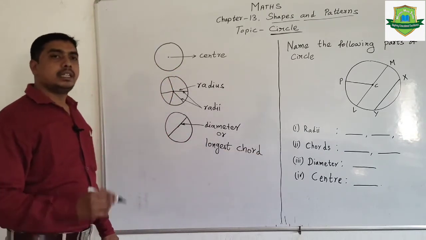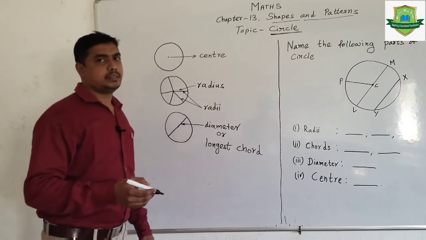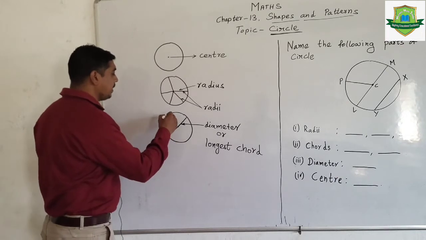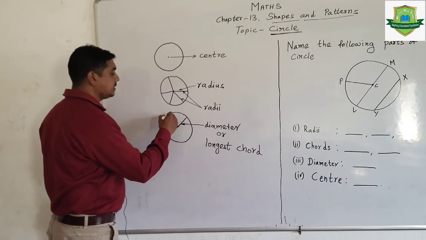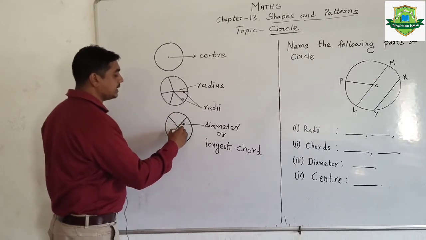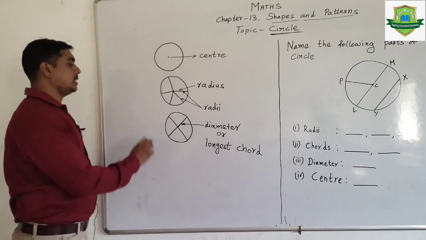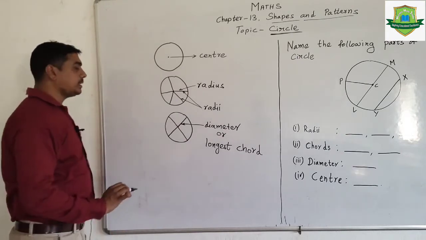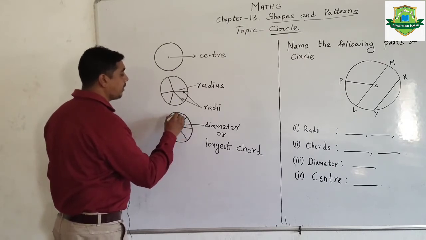And remember dears, in a circle there may be a number of diameters. For example, if any line drawn from one side of a circle passes through the center of the circle and touches the other side, such a line we call a diameter, isn't it? And there can be a number of diameters.